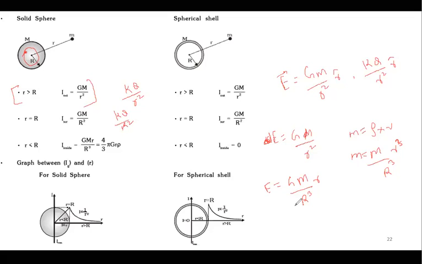When you talk about electric field, it is kQ by capital R cube into r. As simple as that, same formula, same graph also. Got it everyone?